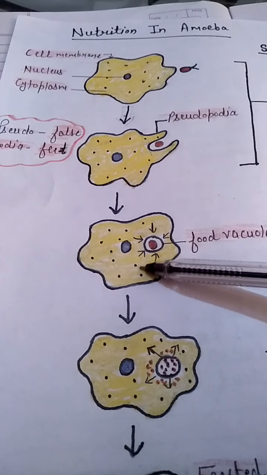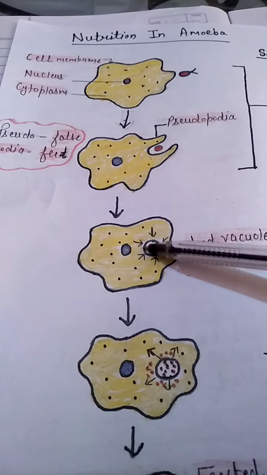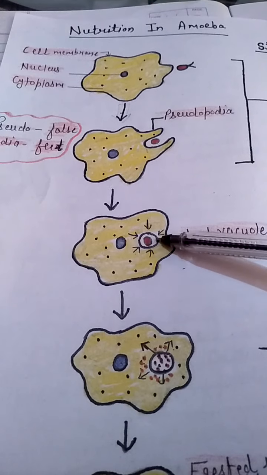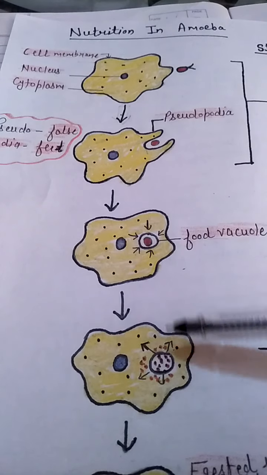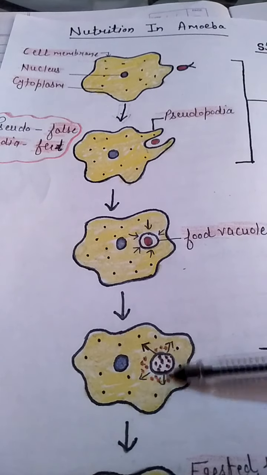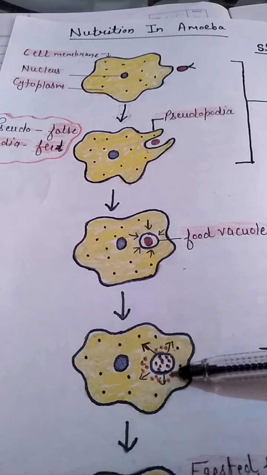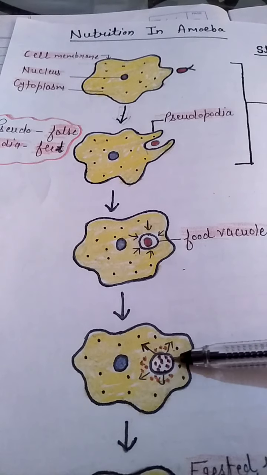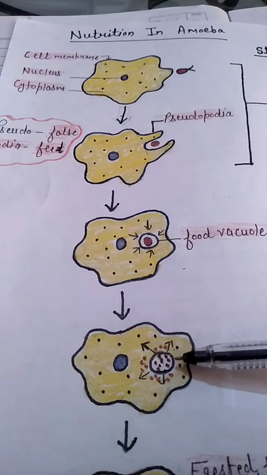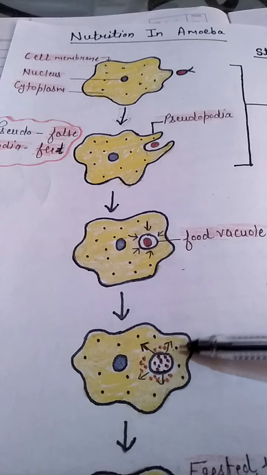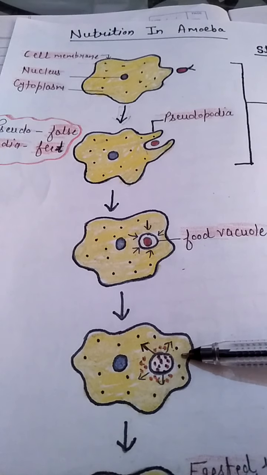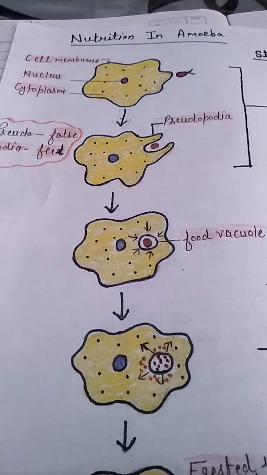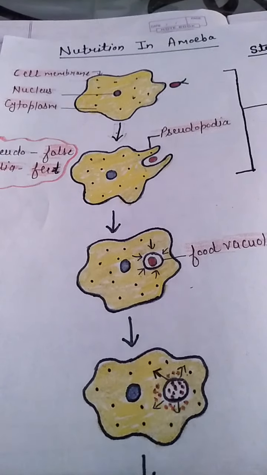When this food vacuole combines with the lysosome, it causes the digestion of the food particle and releases the useful products of digestion into the cytoplasm. So food vacuoles are formed during the ingestion of food in protozoa.